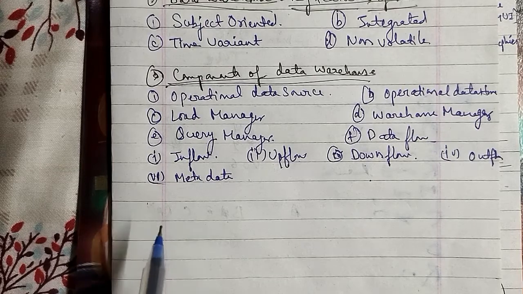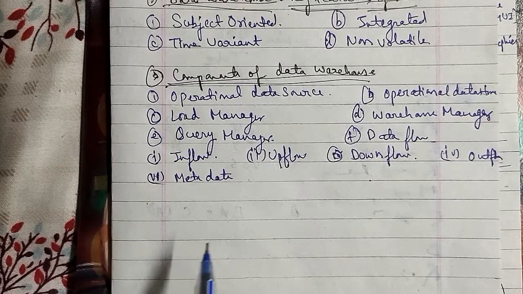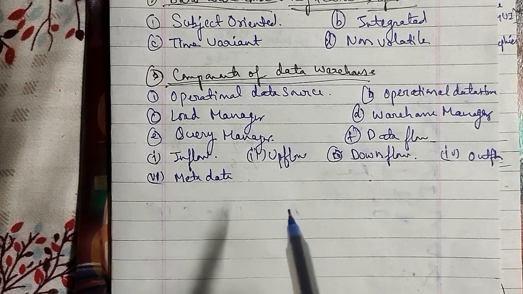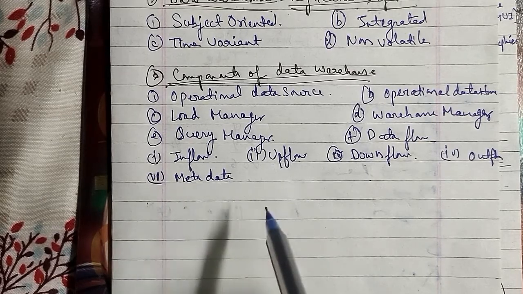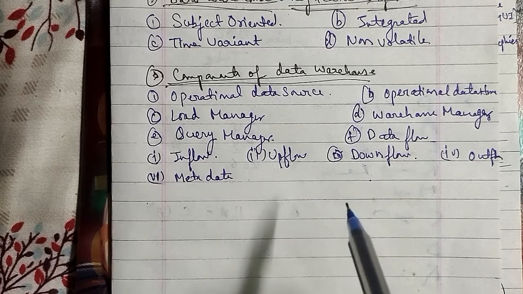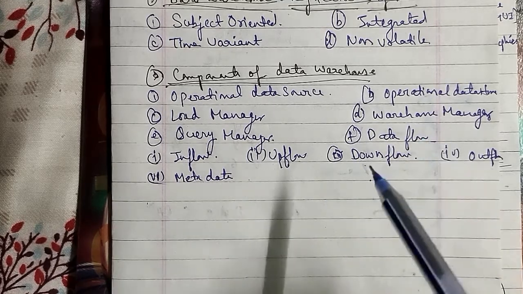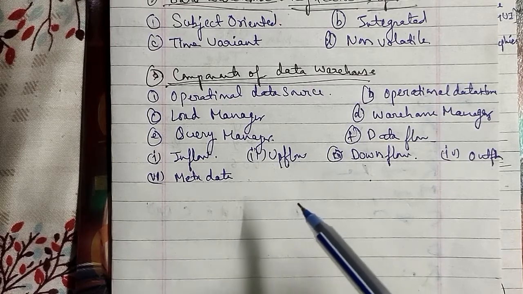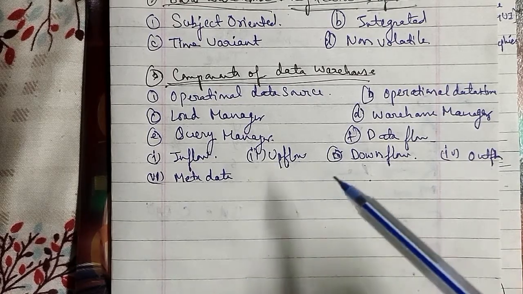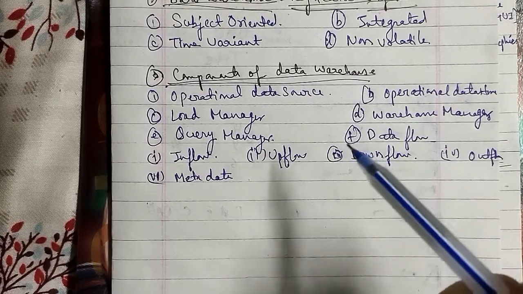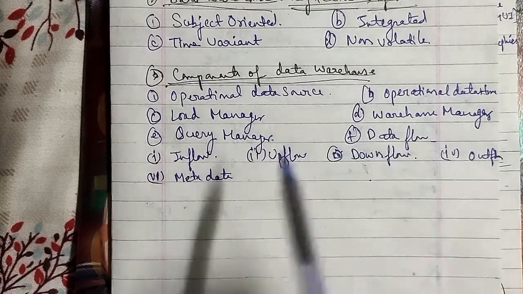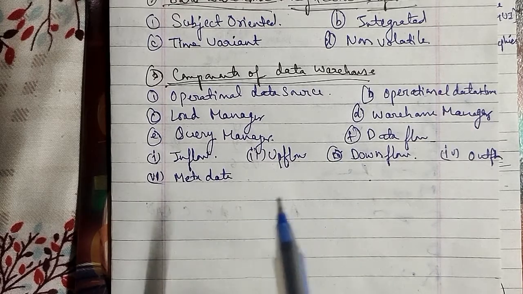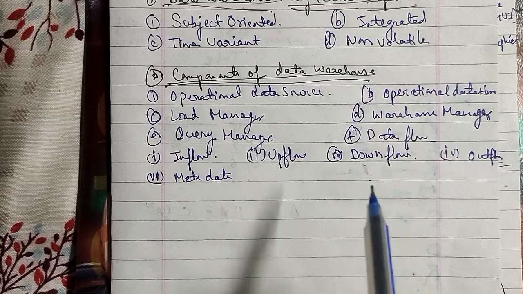So here, in the same case, we have operational data source 1, data source 2, data source n, that are connected to the load manager, and that is connected to the metadata, and that is slightly summarized data. And then these are connected to one another with the detailed data, and that is the archive or backup data as well. They are connected towards it. Now we'll go ahead to discuss the information flow of the data warehouse. Let's go ahead to discuss the concept of building a data warehouse.